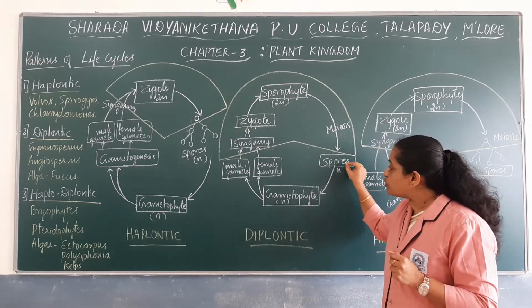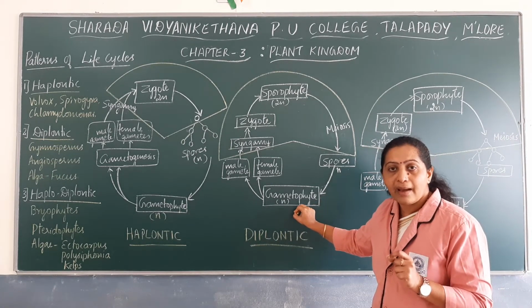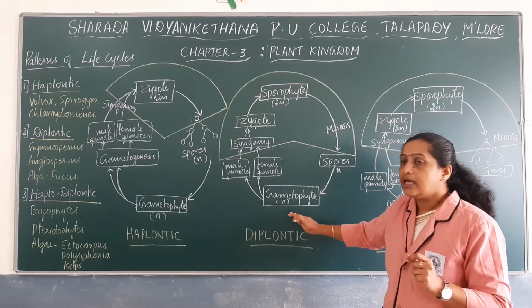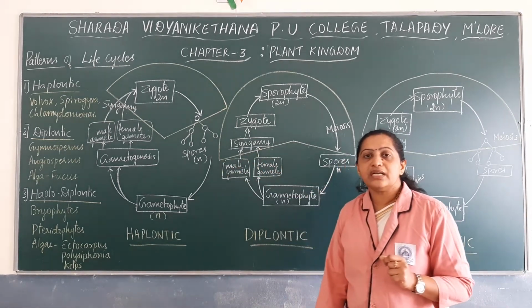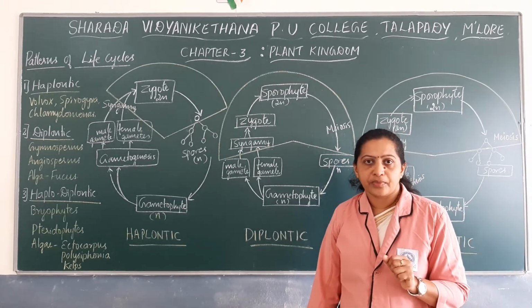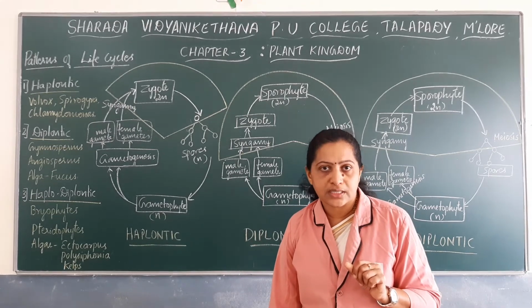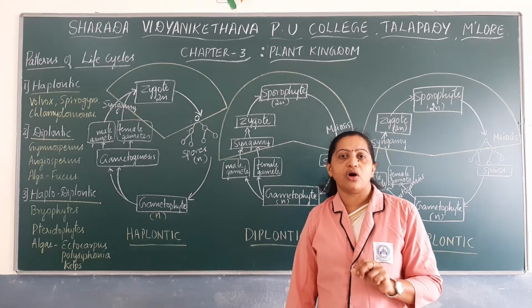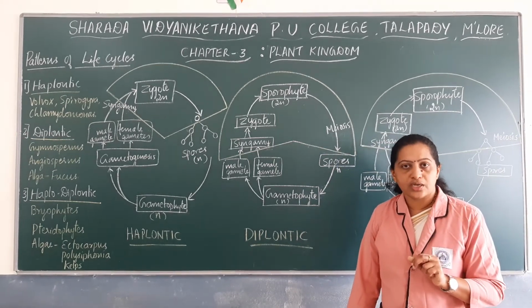The haploid spores then germinate into a new haploid plant body known as the gametophyte. You have to remember that gametophytes form in those plants which exhibit a diplontic life cycle. They are multicellular but have a limited number of cells. Few cells are present in the gametophytic phase of angiosperms or gymnosperms.